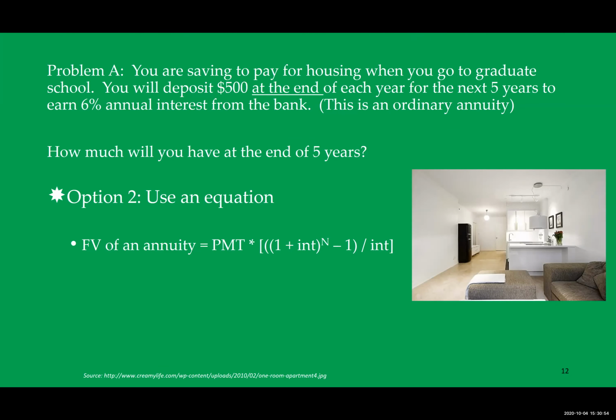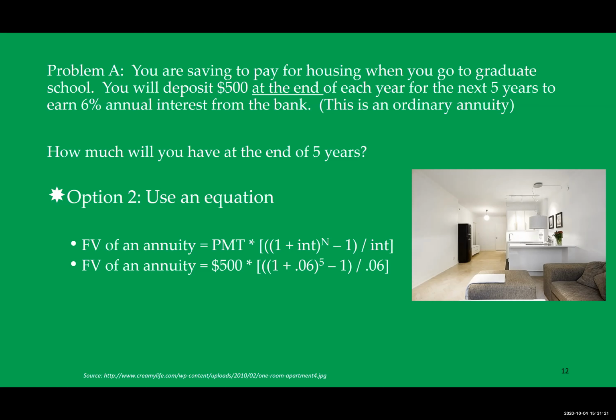So the second option that you can do in order to answer this question about how much will you have at the end of 5 years is to use an equation. So the equation to find the future value of annuity is here on the screen. For some people, this can look a little daunting, but please note this is not calculus. This is just algebra. And the way to solve this is to simply fill in the known variables.